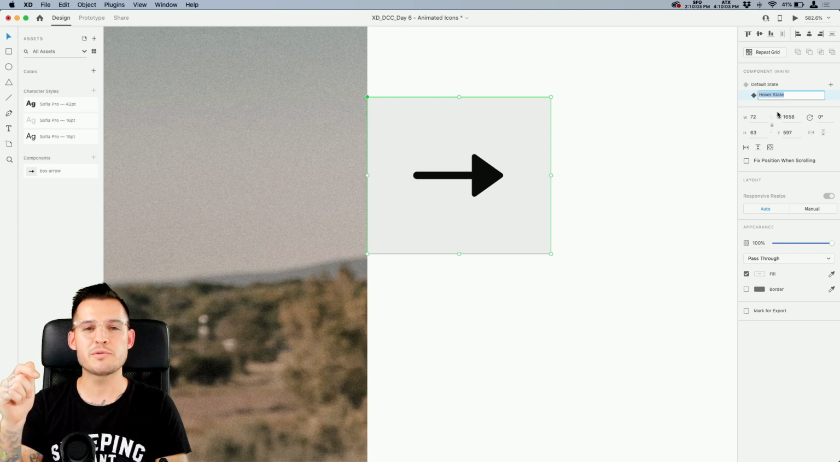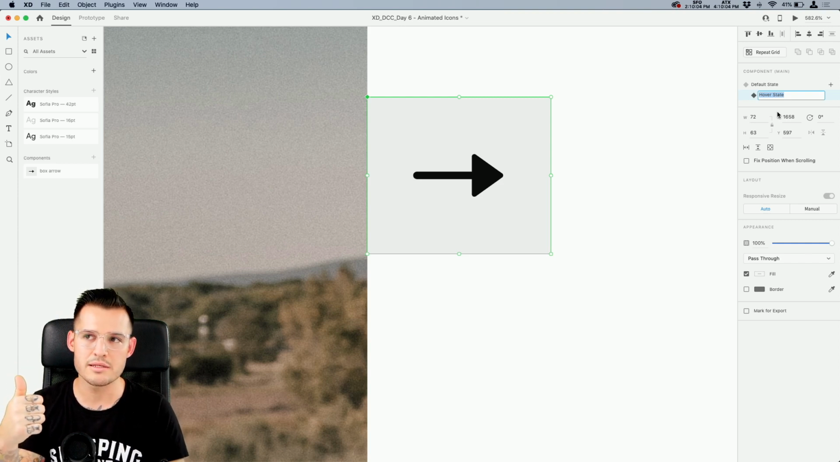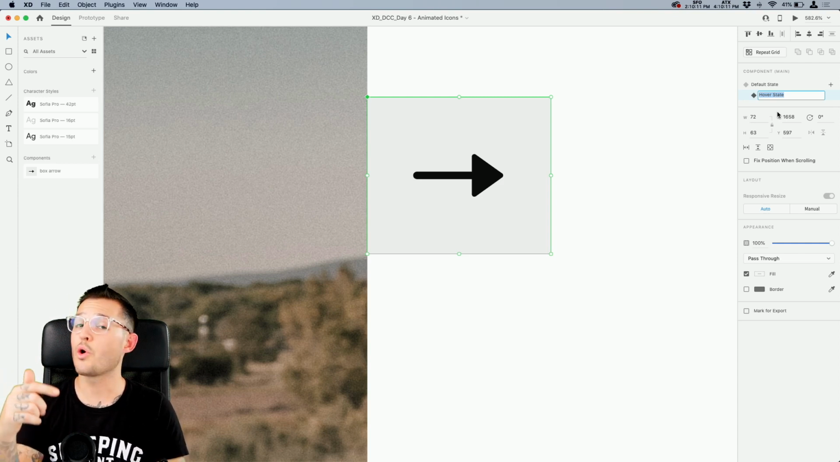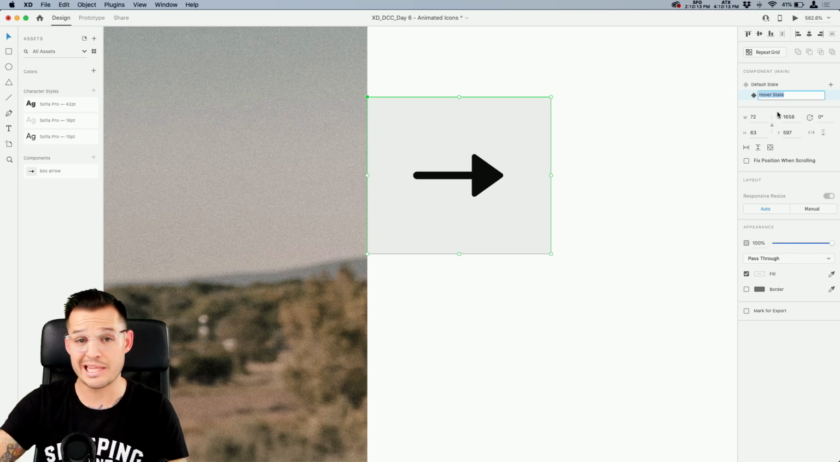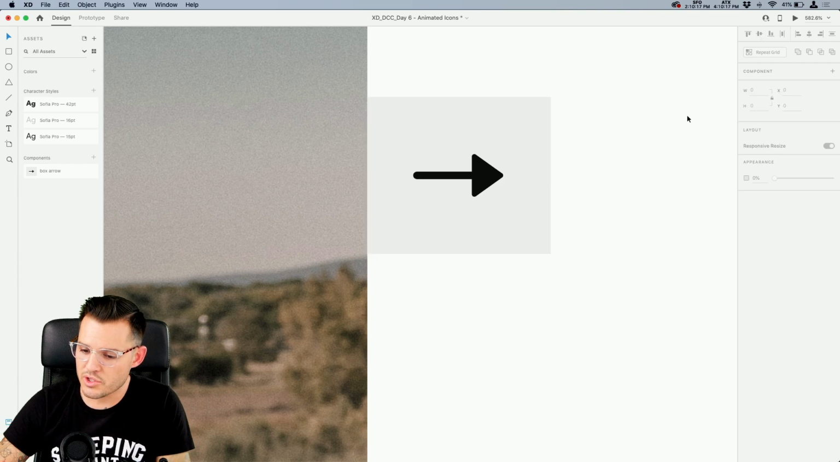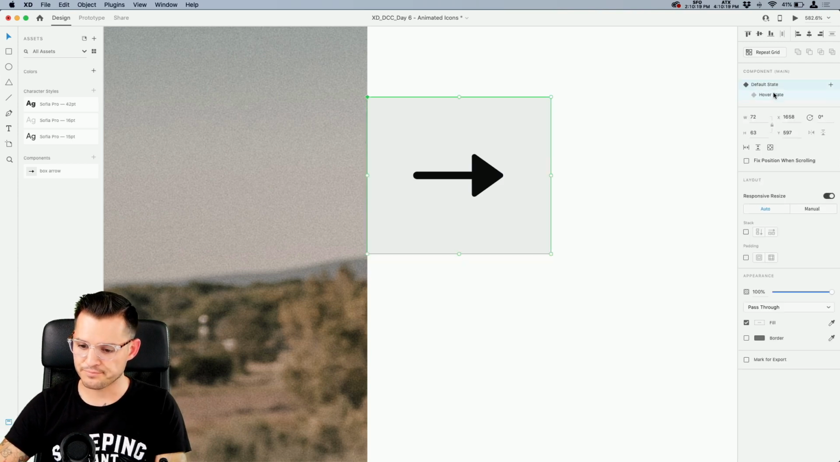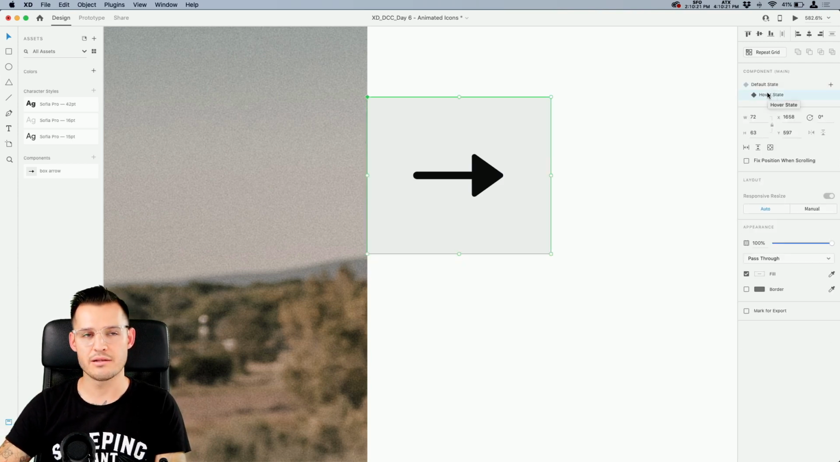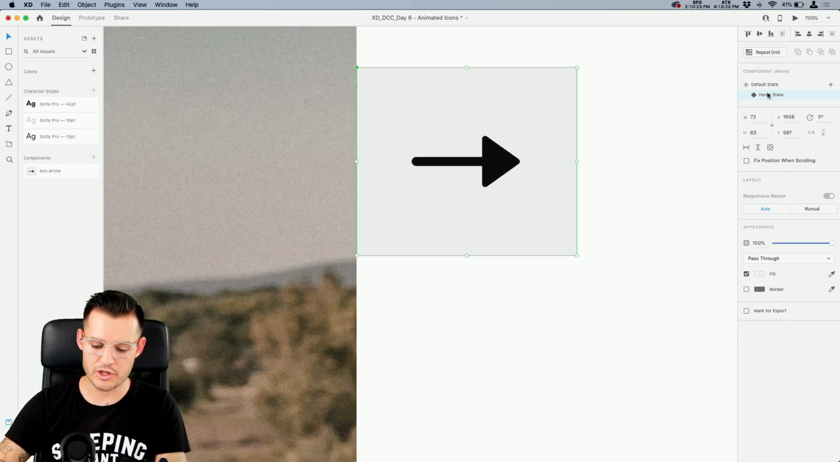Now the difference between creating a new state and a hover state is that on a hover state, XD is going to go ahead and do all the work for you and just wire everything up so that you don't have to go into the Proto tab and dictate what the action or the trigger will be. We already know the trigger is going to be hover, right? So it's our hover state. It's named it hover state.